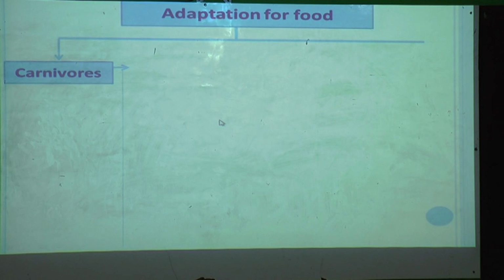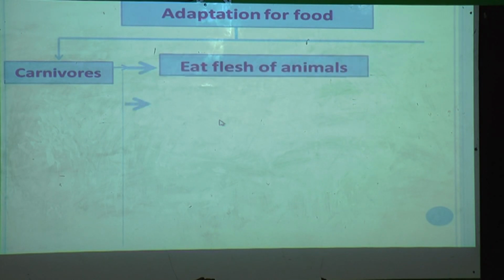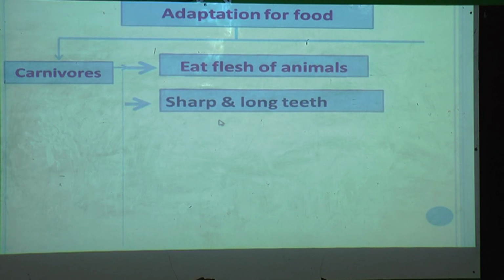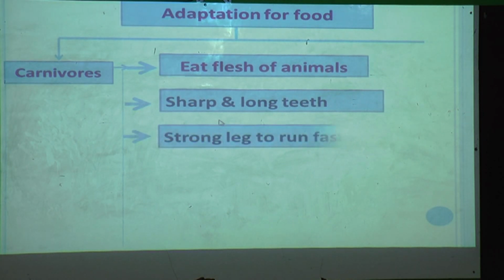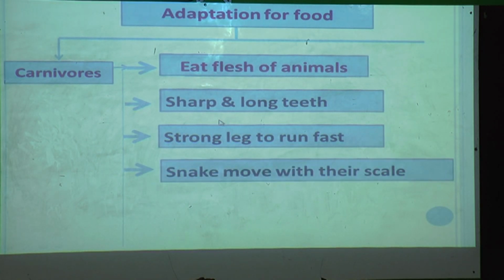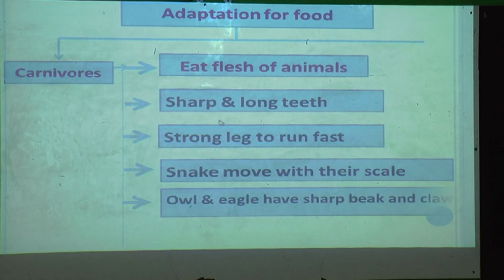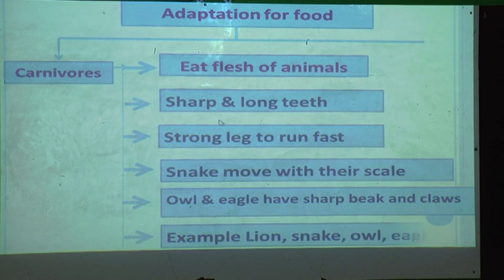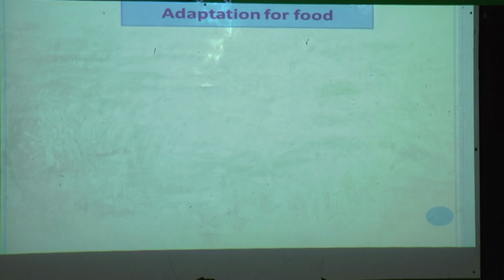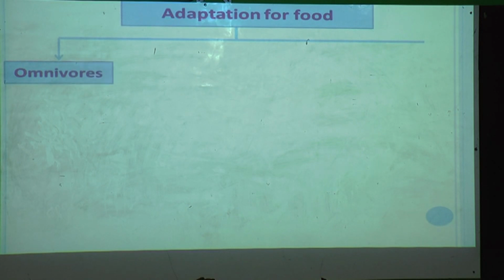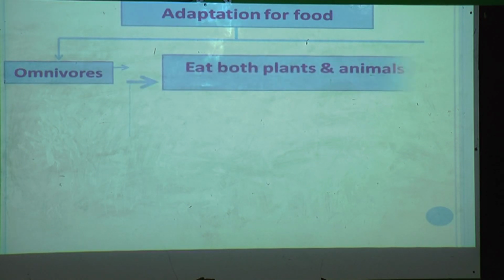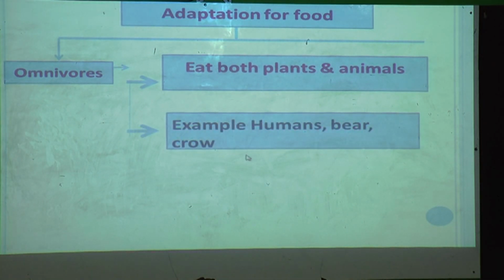Carnivores eat the flesh of animals. They have sharp and long teeth, and strong legs to run fast. Snakes move with their scales. Owl and eagle have sharp beak and claws. Examples: lion, snake, owl and bear. Omnivores eat both plants and animals. Examples: human, bear and crow.